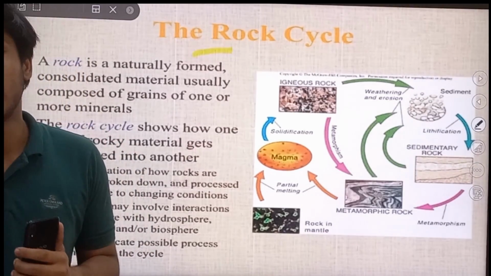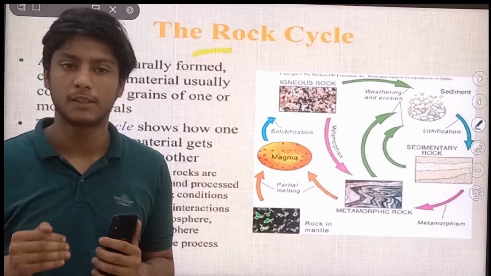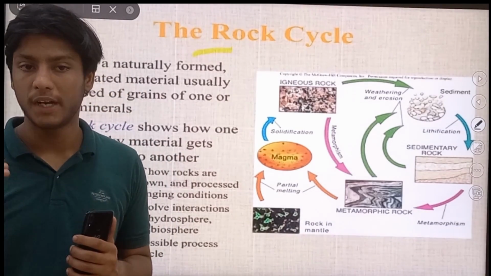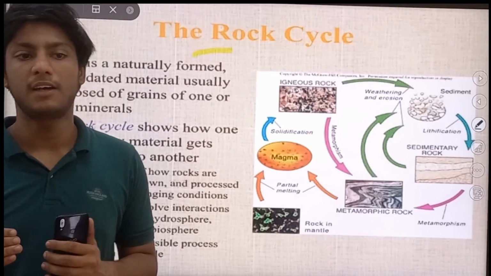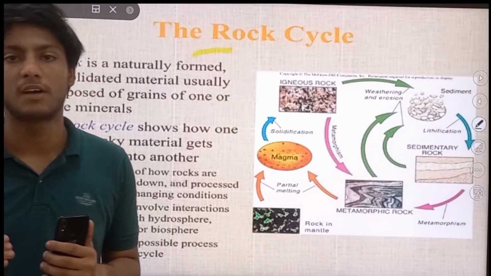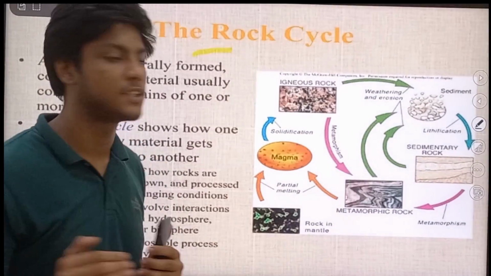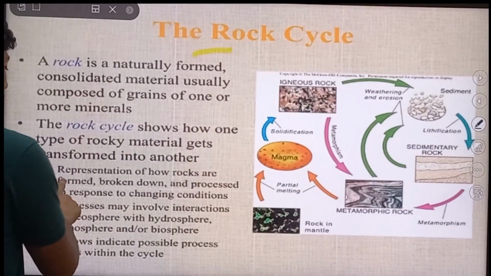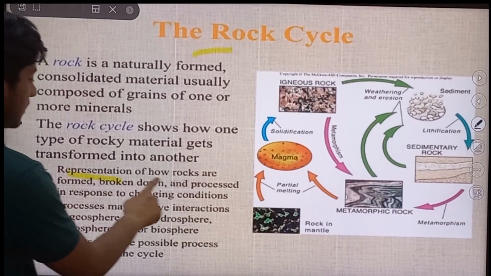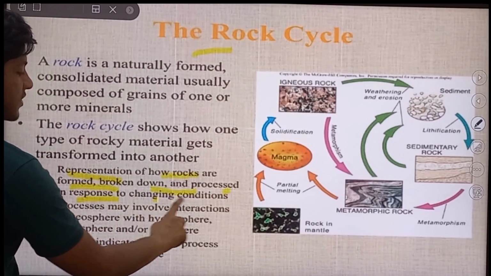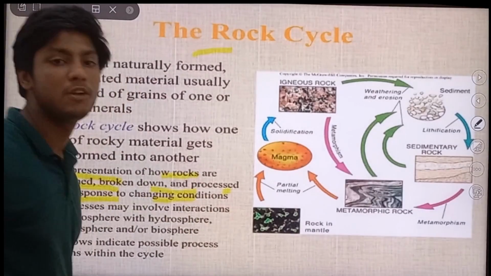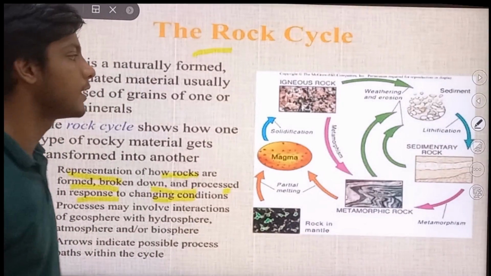For example, an igneous rock such as basalt may break down and dissolve when exposed to the atmosphere, or melt when it undergoes certain conditions. Here is a representation of how rocks form, break down and are processed in response to changing conditions. Now we will look at what a rock cycle looks like.